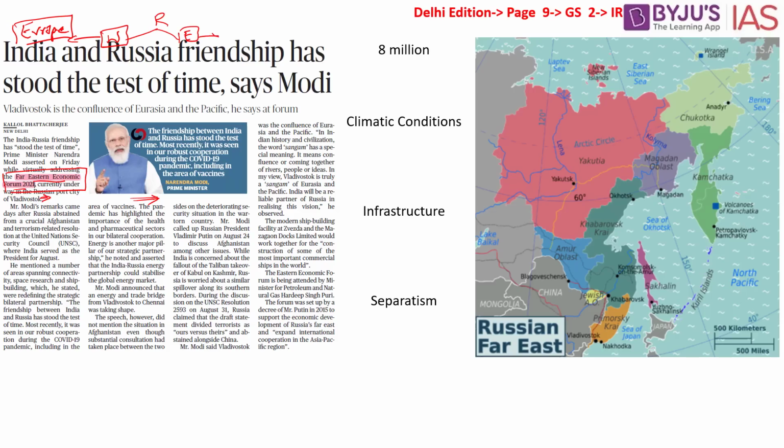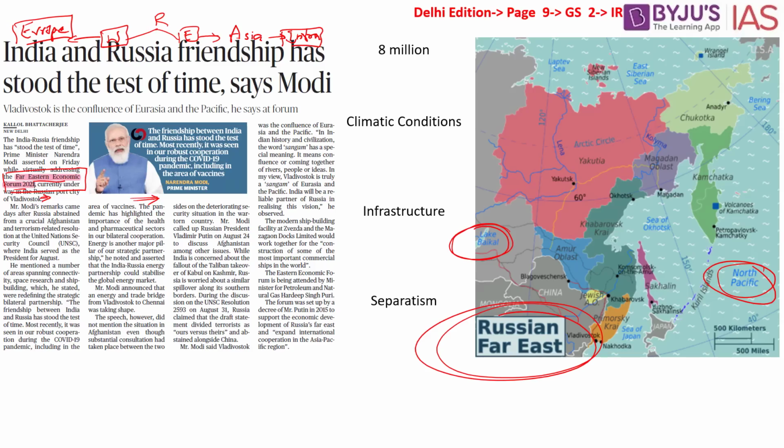Now we have to take into picture the eastern part. The eastern part is closely integrated to Asia. This particular region has very little infrastructural support, and at the same time the climatic conditions are not suitable for living in this region. If you look into the statistics, according to the 2010 census, there are about 8 million people in the Russian Far East. Why are there very few people? That is because of the climatic conditions.